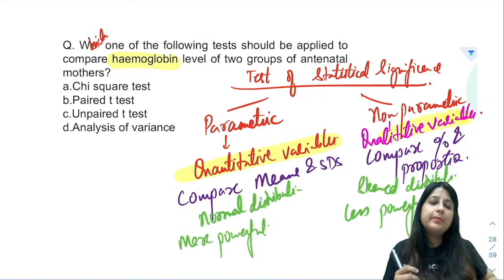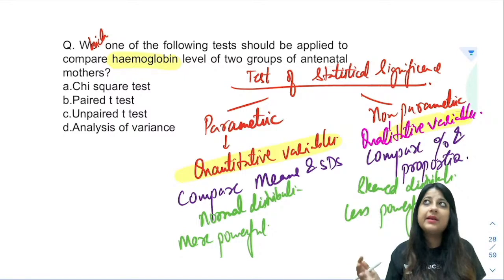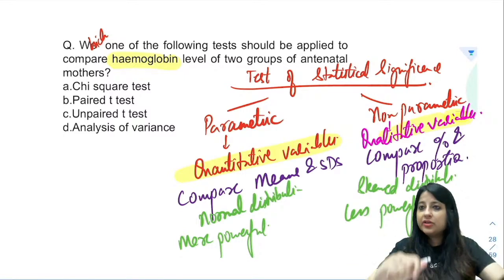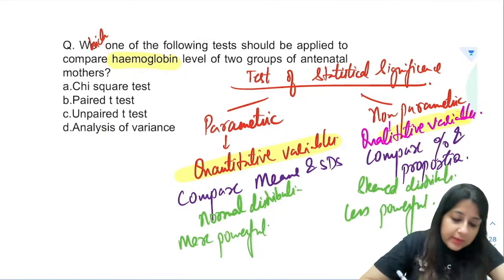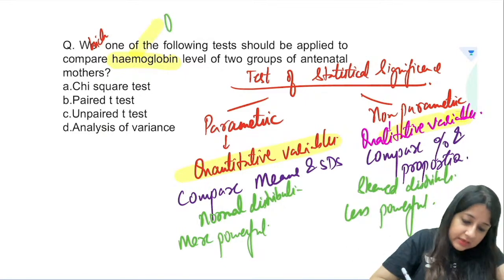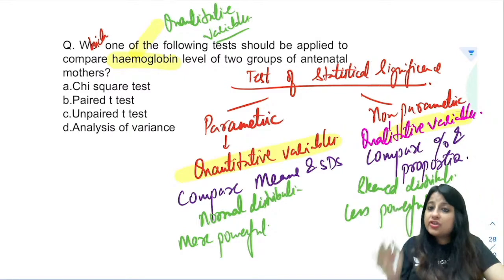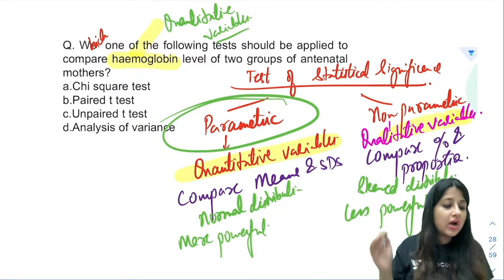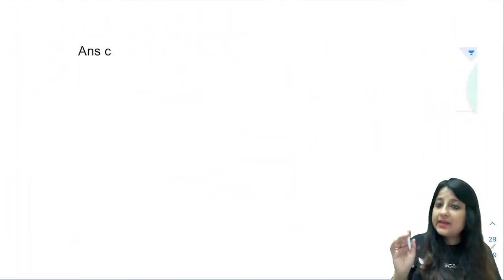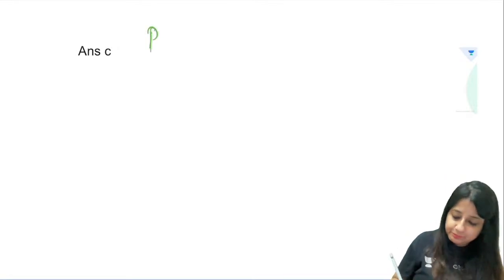My hemoglobin could be 11 gram per dl. Yours could be 12 gram per dl. Somebody's can be 10 gram. So we can measure hemoglobin in a unit, plus we can compare also. So we know that hemoglobin is a quantitative variable, which can be expressed in means and SDs. So now we are sure that we have to use a parametric test. The important thing is, what are the parametric tests? Please remember one thing here.